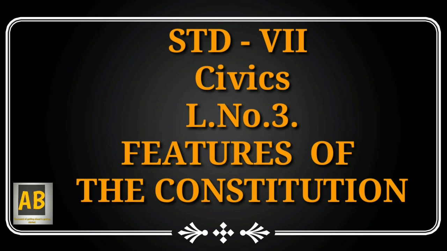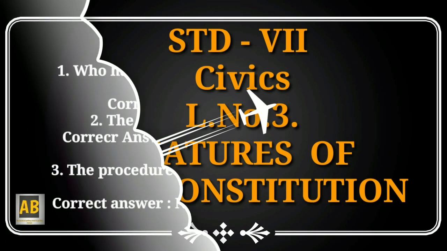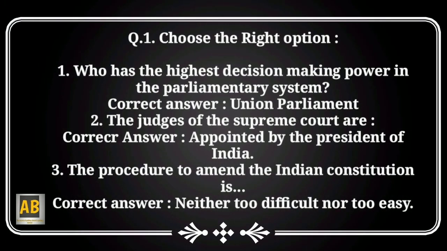Today we are going to write question answers of Civics lesson number 3, Features of the Constitution. Let's move on to the first question. Choose the right option. Who has highest decision making power in the parliamentary system? Correct answer is Union Parliament.